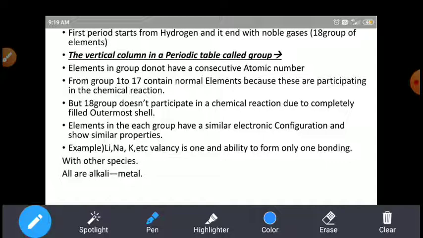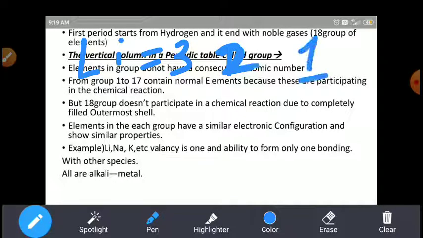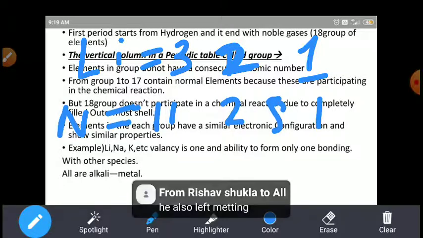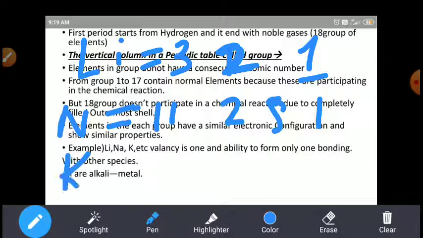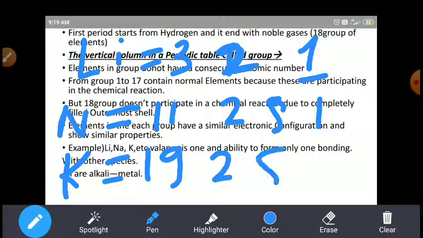For example, students, I am using lithium, atomic number 3, configuration 2, 1; sodium, atomic number 11, that is 2, 8, 1; potassium, atomic number 19, 2, 8, 8, 1.